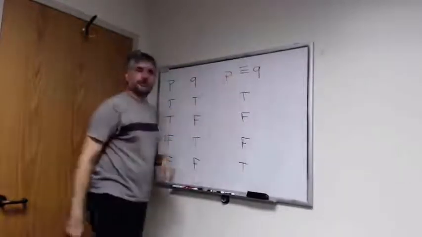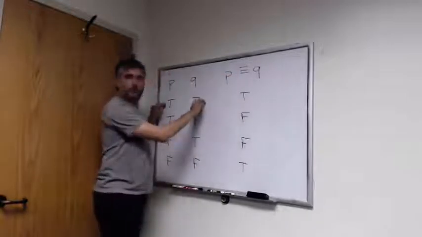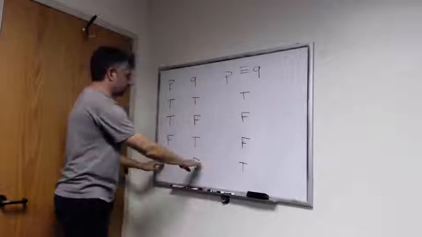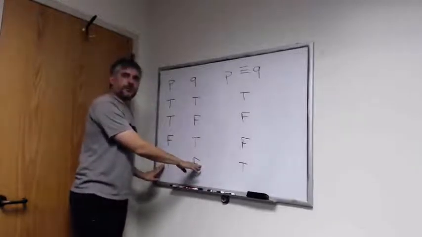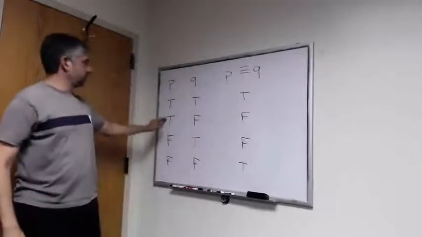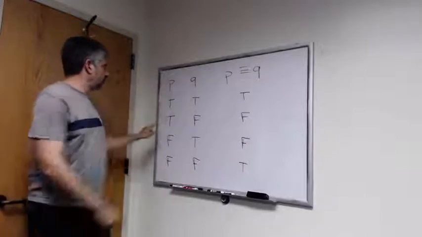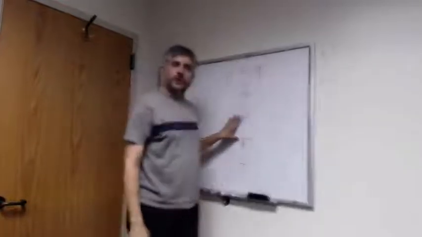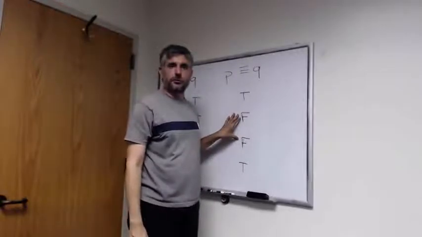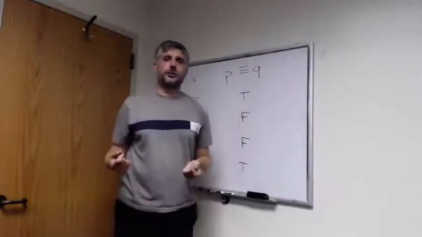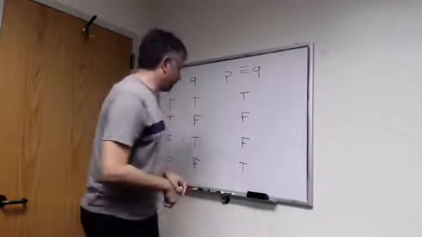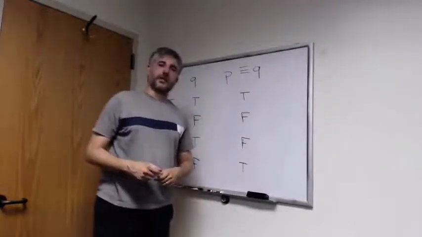So, P biconditional Q is going to be true in this situation when P and Q are both true, and it's going to be true in this situation where P and Q are both false. But in these two situations, the propositions P and Q have different truth values. So P biconditional Q is going to be false in both of those two situations. In English, we express the biconditional using the phrase if and only if.